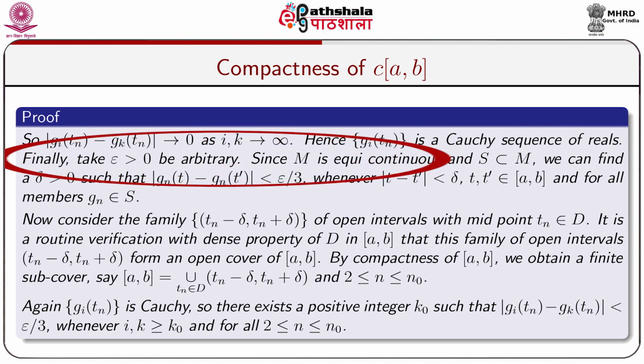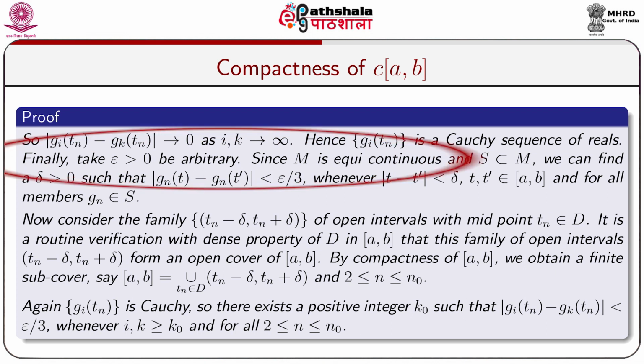Finally, take epsilon greater than 0 to be arbitrary. Since capital M is equicontinuous and S is a subset of M, we can find a delta greater than 0 such that |g_n(t) − g_n(t')| is strictly less than epsilon by 3 whenever |t − t'| is less than delta, and t, t' are taken from [a, b], and this is true for all members g_n belonging to capital S.